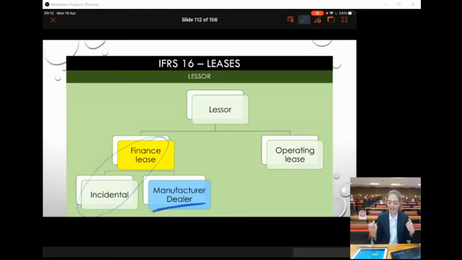That's where the entity just has an asset that it's not using at the moment, a PPE asset that it leases out. Now we also have a manufacturer or a dealer lessor. So either this lessor manufactures the assets that it leases out, or it deals in the assets that it leases out. So it purchases this asset and leases it out. That's why it's a dealer lessor.